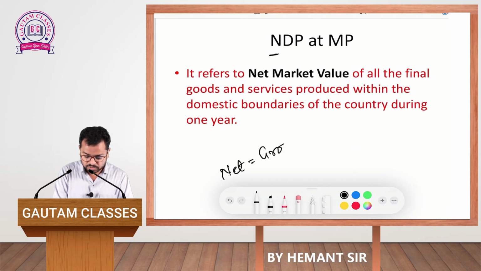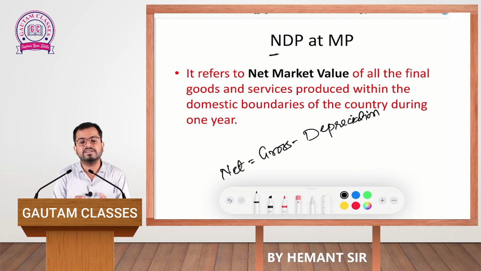You are supposed to subtract the value of depreciation. Here we will include only and only the value of depreciation. Other types of expenditures will not be included like in accounting, because it is not accounting, it is economics. So here, for calculating the value of net, you are supposed to subtract the value of depreciation from the value of the gross.